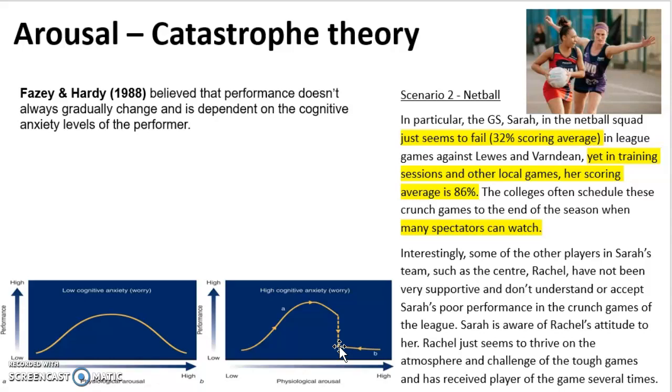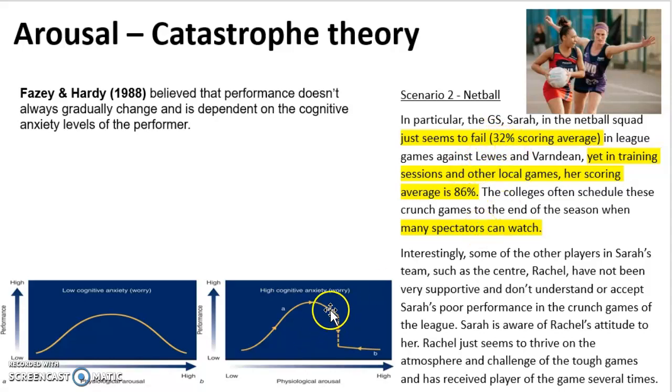And Sarah supports this theory here, as during training and other local games during the season, her scoring average has been 86%. So it's likely that she's been performing around here at her optimal level. But during these games against Lewis and Varndine, her scoring average has just fallen all the way down to 32%.